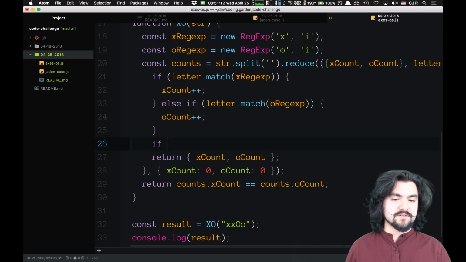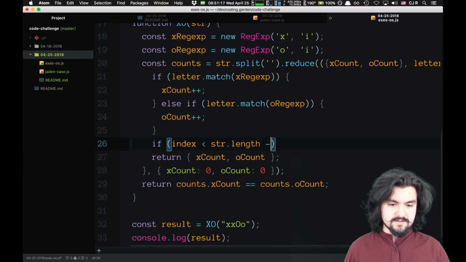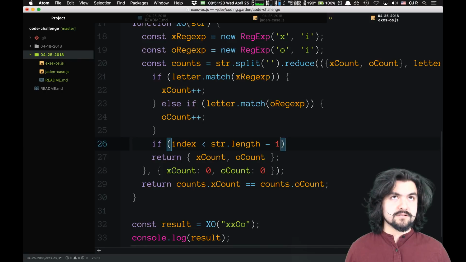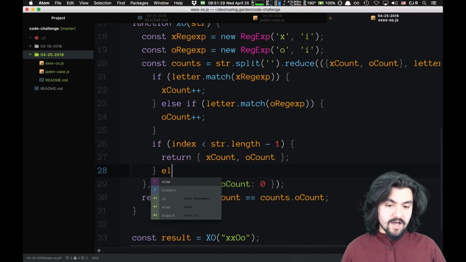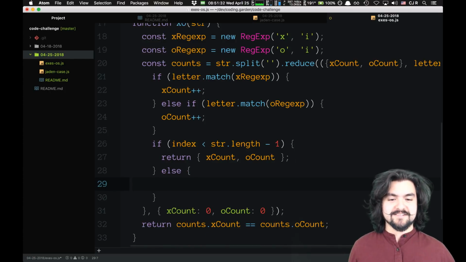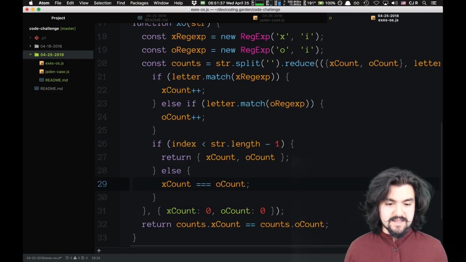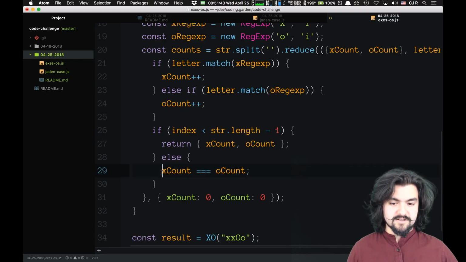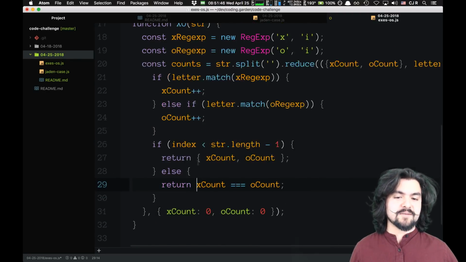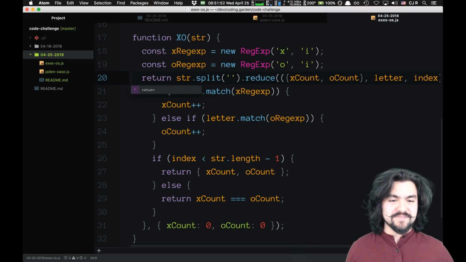So this is where we want the if statement. So if index is less than string.length - 1. Yeah, because when the index is string.length - 1, that's when we actually want to return the Boolean. We're just going to return the reducer thing. Otherwise, we're going to return xcount is equal to count. And now our reducer starts as an, like the accumulator starts as an object, but in the last iteration we return a Boolean instead. Let's see if this works. This will be very interesting if it does.